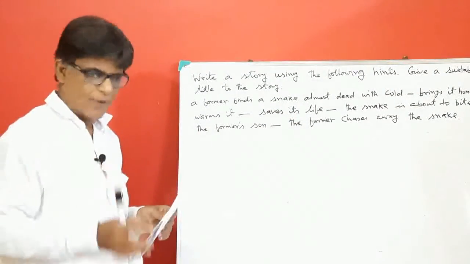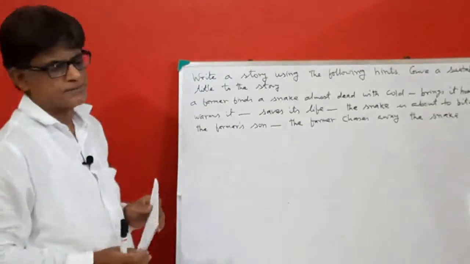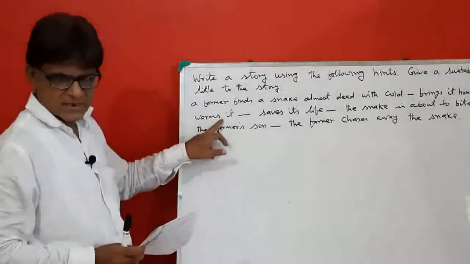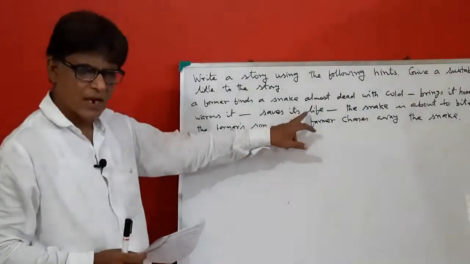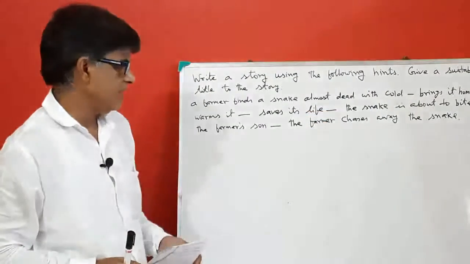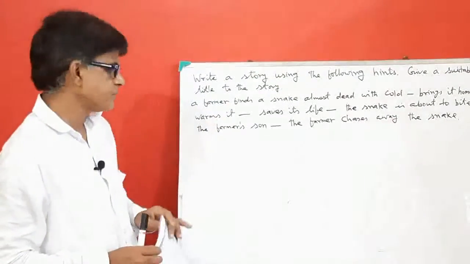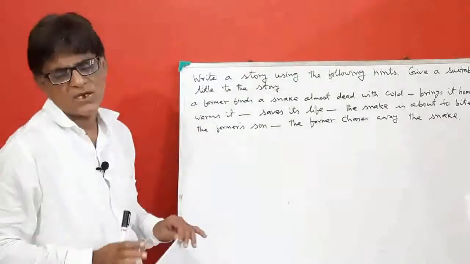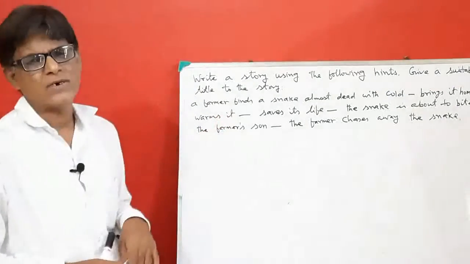This is the first point. The second point is brings it home. The third point is warms it. The fourth point is saves its life. And the fifth point is the snake is about to bite the farmer's son. And the last point is the farmer chases away the snake. So these are the six points.